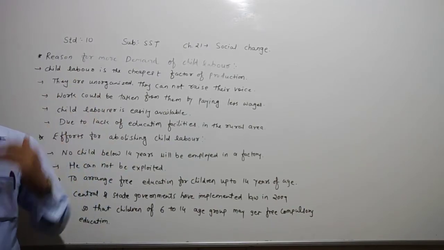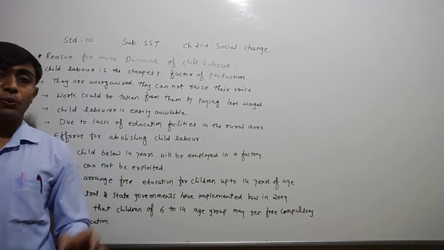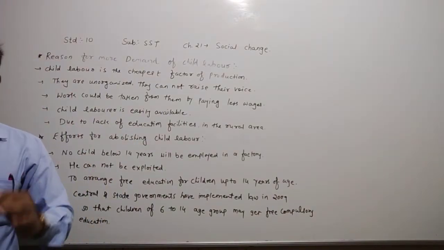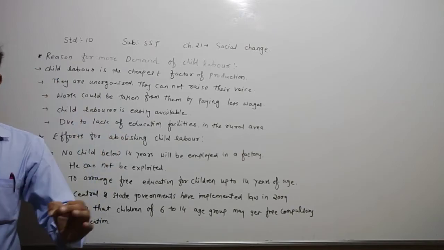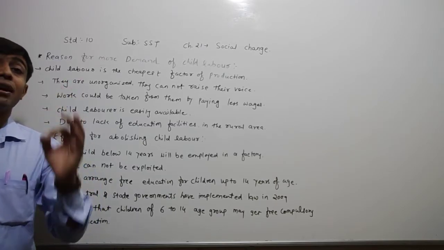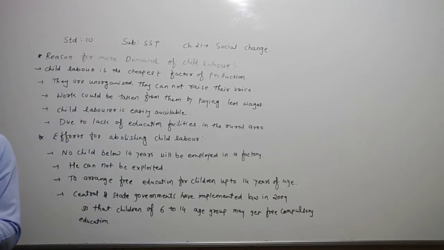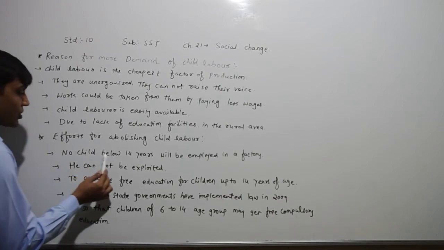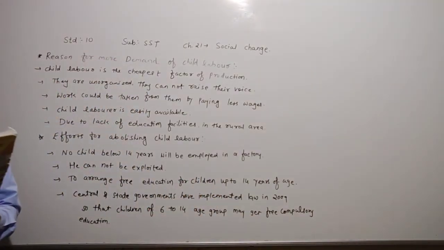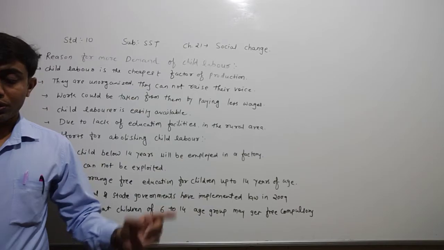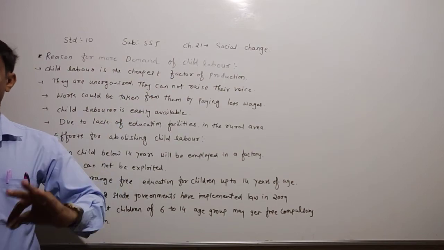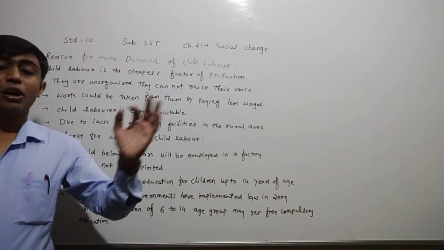They are as follows. As per the constitutional provision, no child below 14 years will be employed in a factory or occupation or job. If anybody breaks the law, legal action may be taken against the employer. Dear children, be careful, understand that no child below 14 years will be employed in any factory. If anybody breaks this law, then legal action may be taken against that factory, against that industry, against that businessman. It means against the employer.